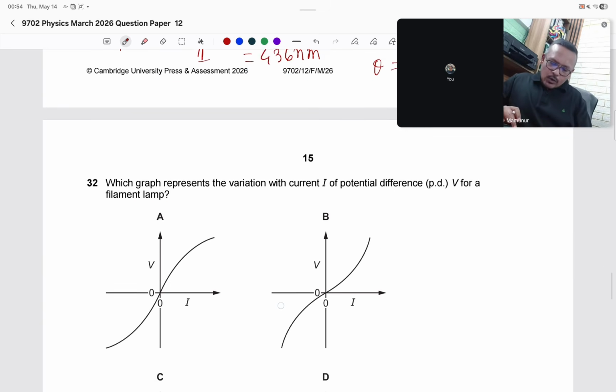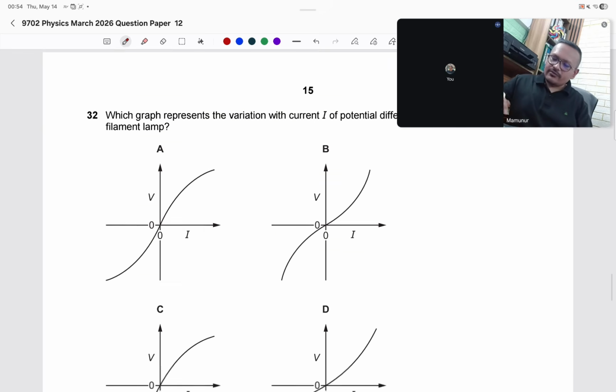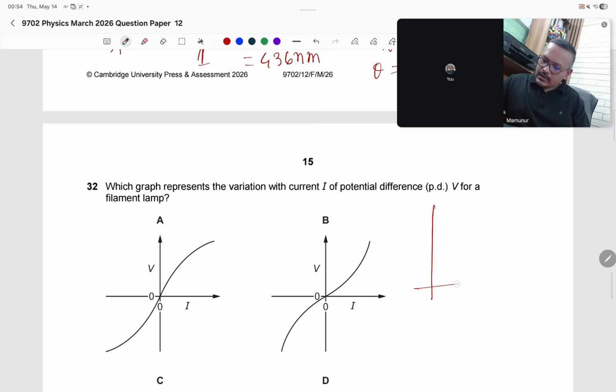Question 32. Which graph represents the variation of current and potential difference of a filament lamp? We know that the filament lamp is a non-ohmic conductor. Suppose this is voltage, and this is current in amperes. For the filament lamp, when voltage increases, the resistance of the filament increases as well. So the current will increase, but the rate of increase will decrease, which means the graph will be like that.